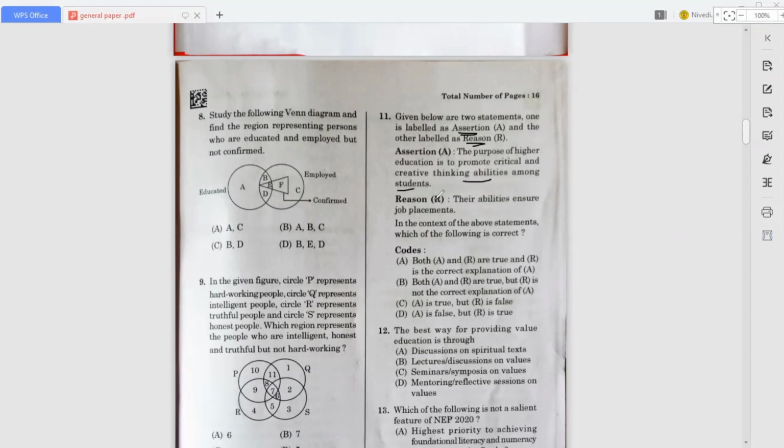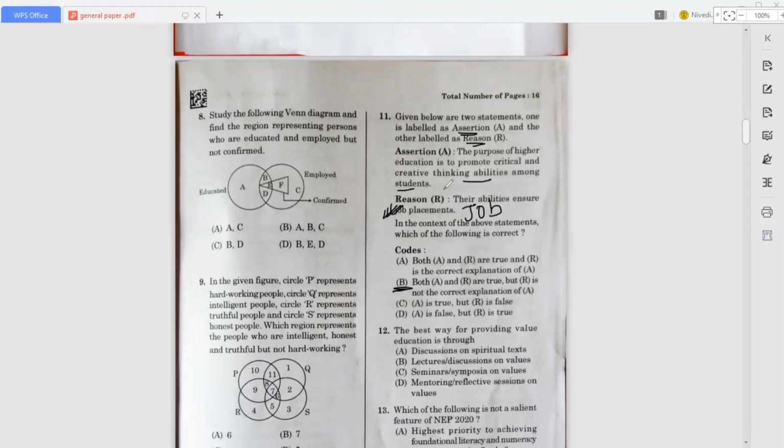The reason: these abilities ensure job placements. The answer for this question is B, because both are true: higher education promotes critical thinking and thinking ability, and also ensures job placements. But R is not the correct explanation of A.